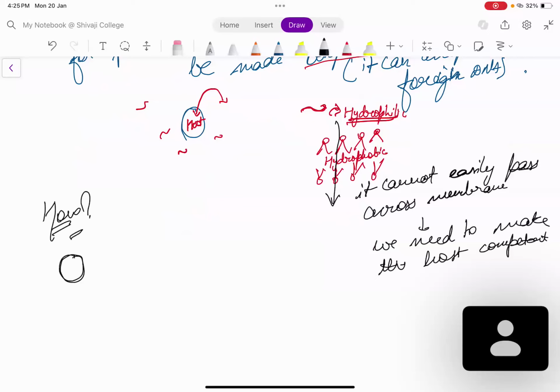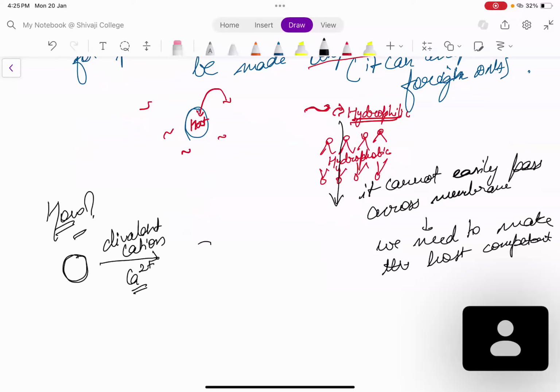Now what will happen? This is the bacteria, and over its membrane, calcium 2 plus is added. Now, as you added calcium 2 plus, what will happen next? You have the recombinant DNA. This is our DNA, and we know the DNA is negatively charged. So this negative charge will get attracted by the positive charge. ये negative charge positive charge से attract होता है.